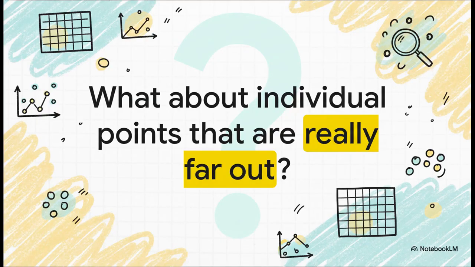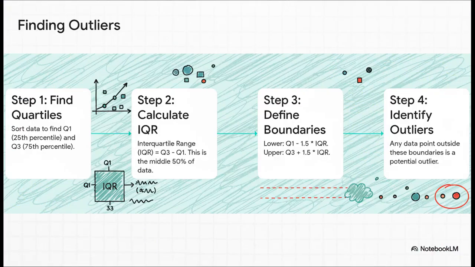So, standard deviation gives us a great big picture view of the spread. But what about those individual points that are really far out? Those are our outliers. And we have to be careful because these things can absolutely wreck a model. They can fool an AI if we don't find them and deal with them first. The good news is we have a method for hunting them down.